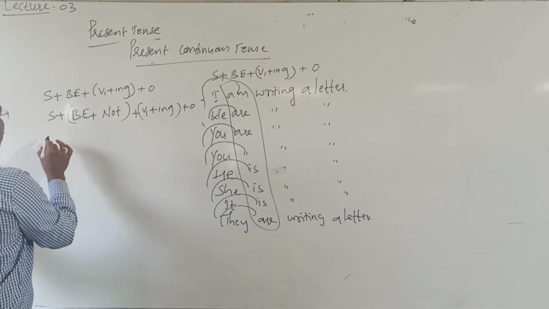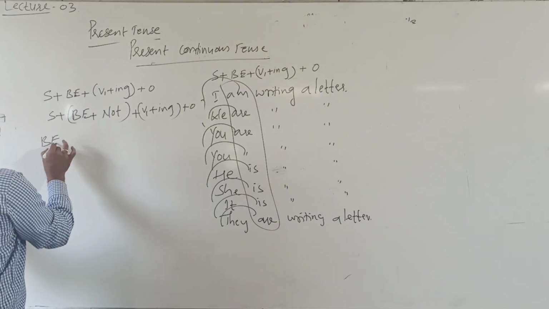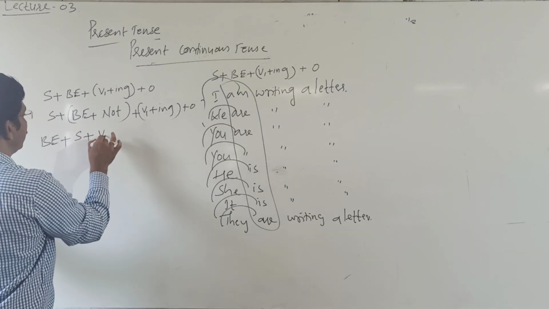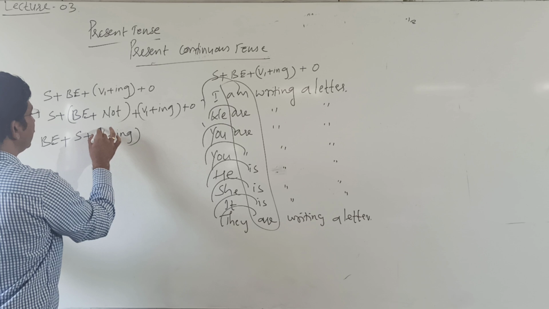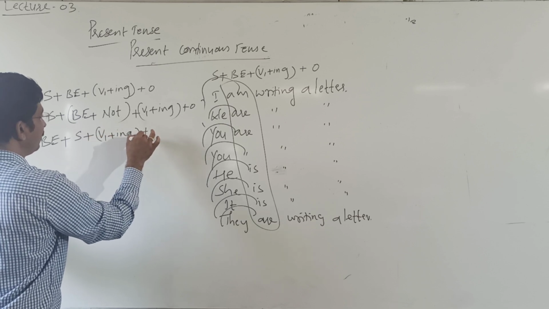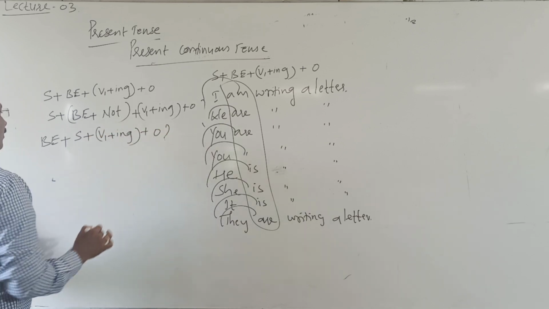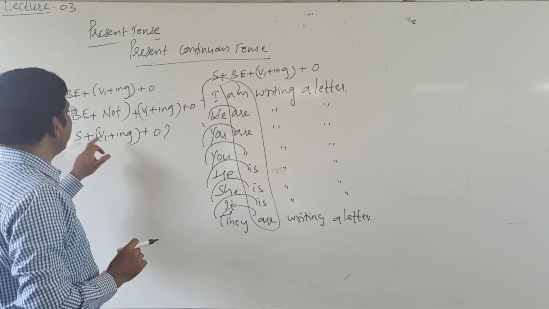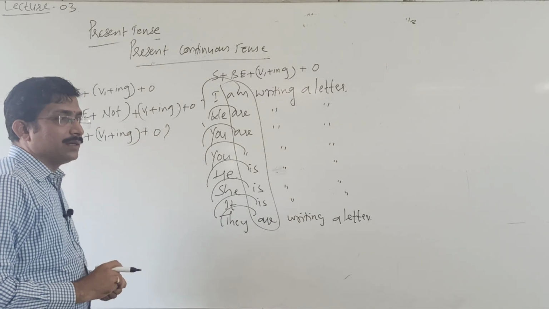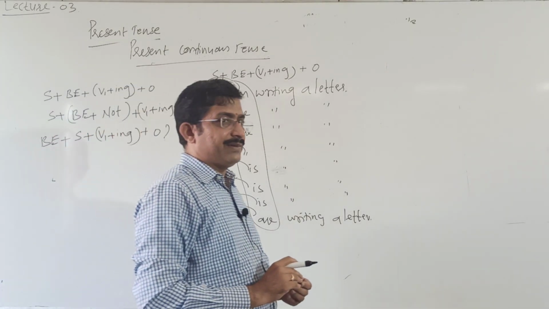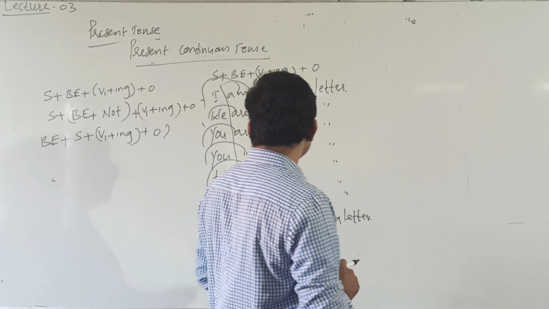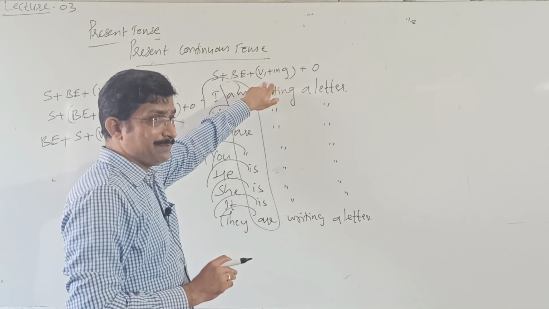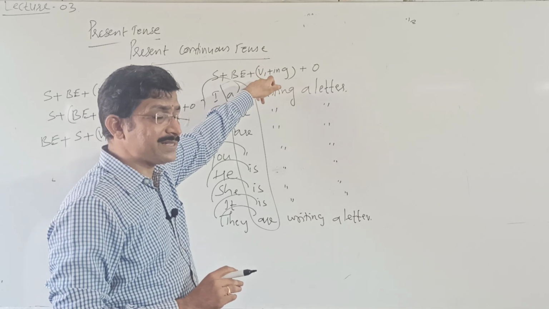What is the formula? Be forms plus s plus V1 plus ing plus object. This is the interrogative form. That is present continuous tense. In present continuous tense, we use be form with present participle.